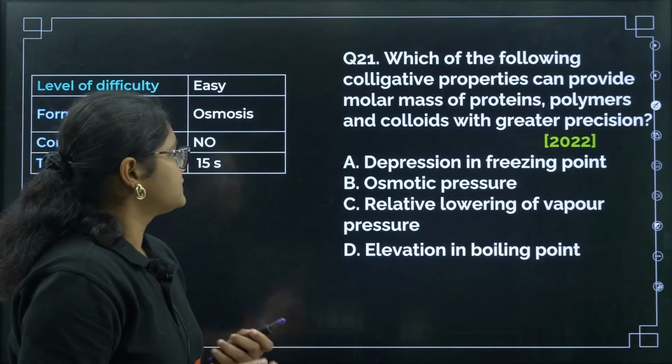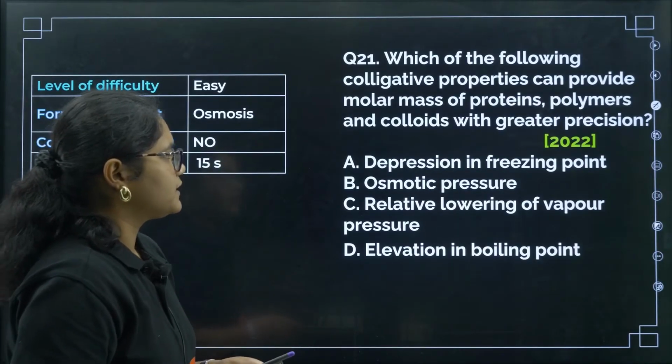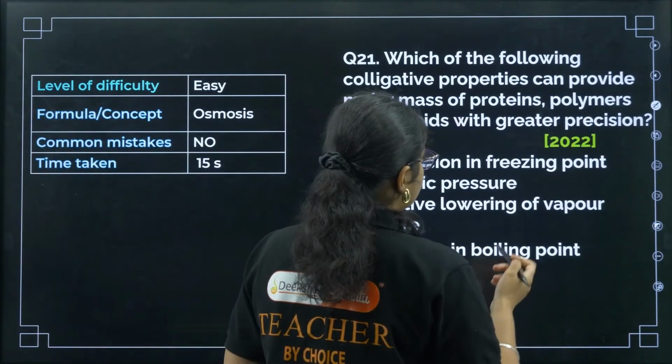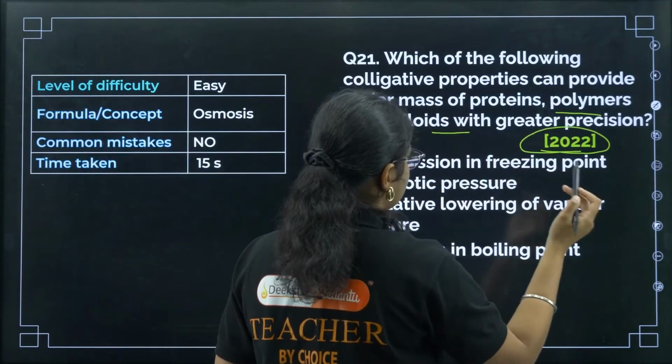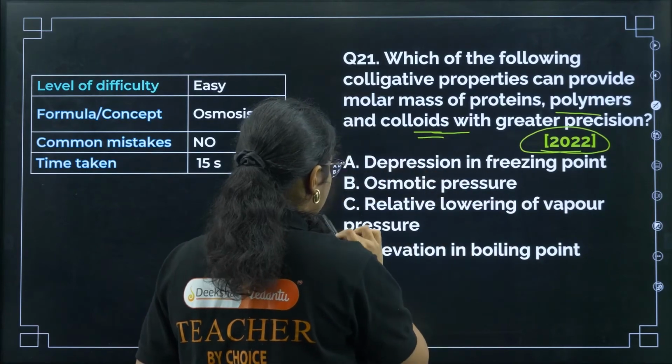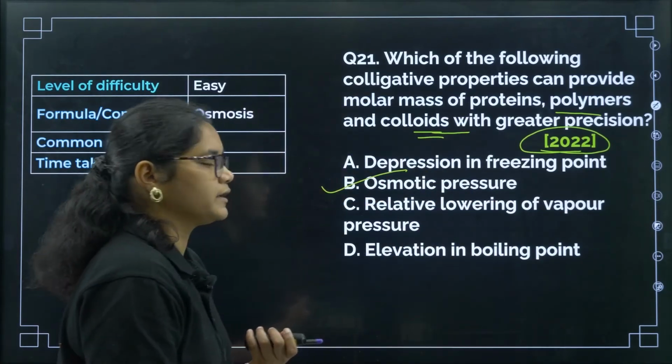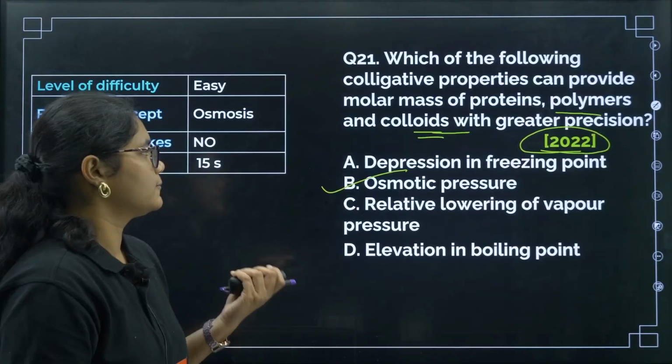Next question: which of the following colligative properties can provide molar mass of proteins, polymers and colloids? In the application, this question was asked again in 2022. For calculation of molecular mass, again osmotic pressure is used. So the correct answer is option number B here.